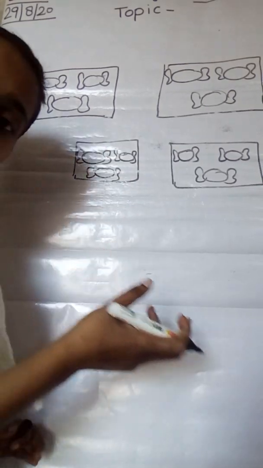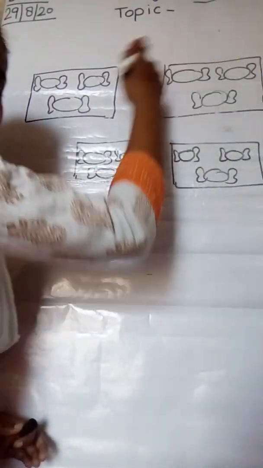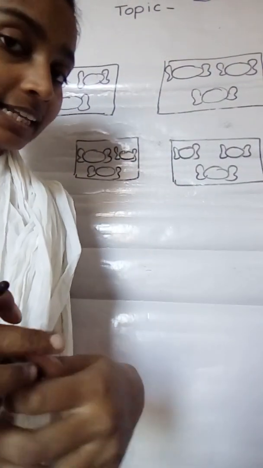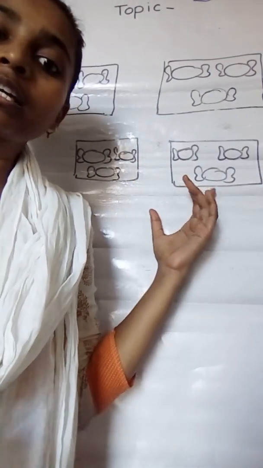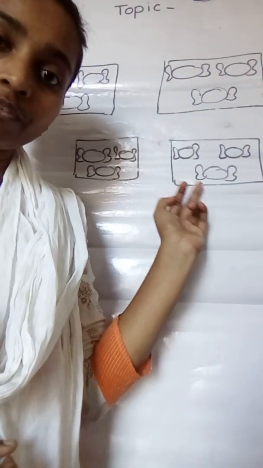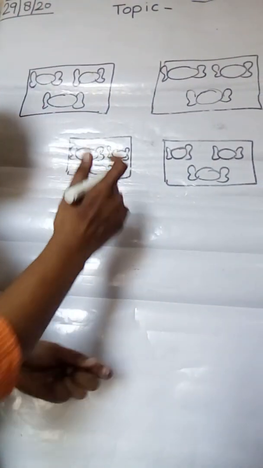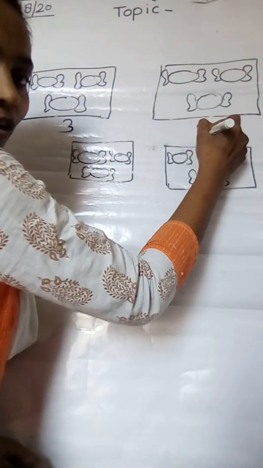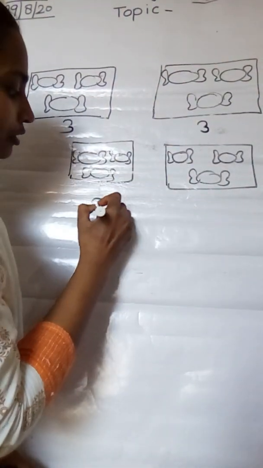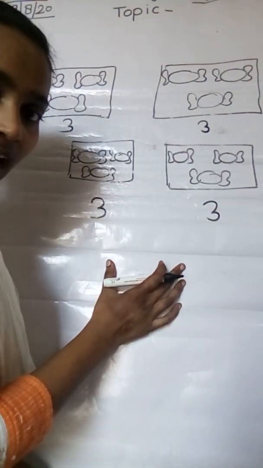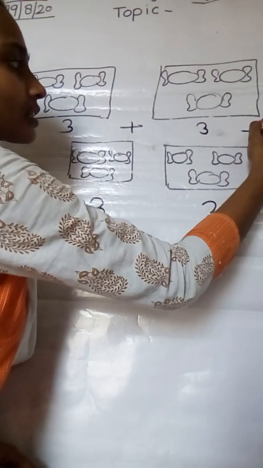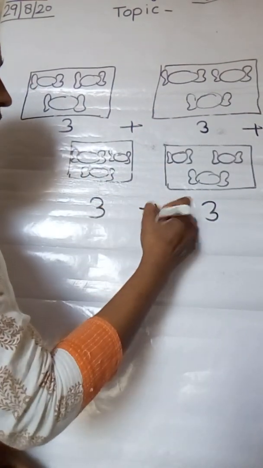So, let's count, children, how many toffees there are in all. In all means, you already know, we have to count all of the toffees, which means we have to add. So in this, how many toffees? 3. In this also? 3. In this, 3, and in this 3. So we have to add, means we have to plus. In all, this plus this plus this.